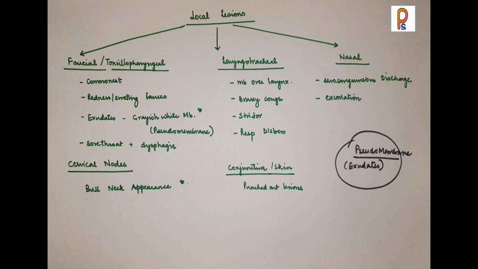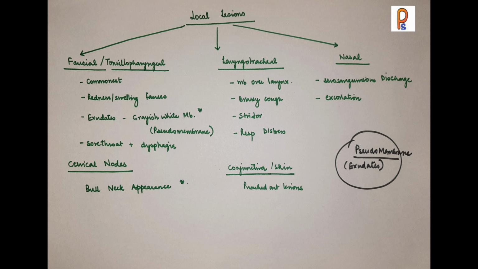Now, if we talk of the local lesions due to diphtheria, why are these local lesions appearing? Because the toxin which is produced, that is the exotoxin, leads to necrosis of the epithelial cells and also leads to the liberation of serous and fibrinous material, which leads to the formation of the grayish white membrane, which we call pseudomembrane, or also the dirty grayish white membrane. Because when you try to dislodge this membrane, it starts bleeding.